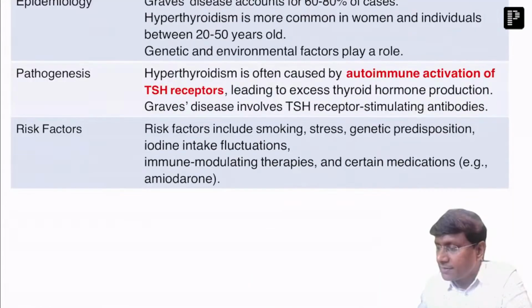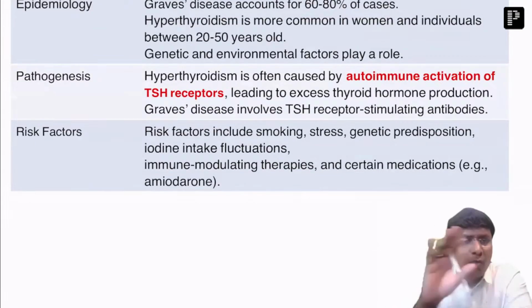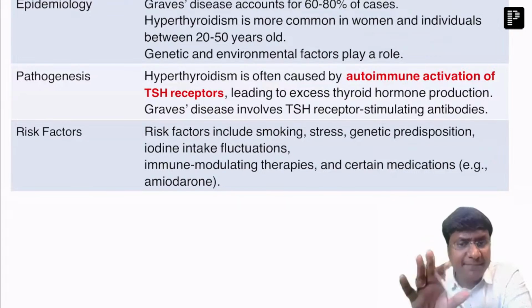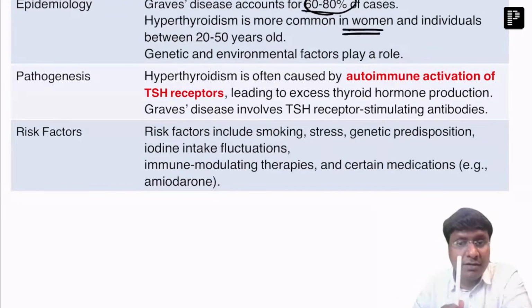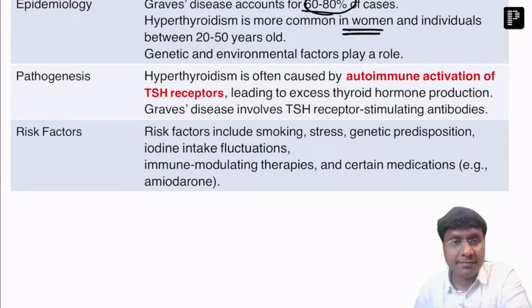Now, if you take the epidemiology, among various causes causing hyperthyroidism, Graves is the one which contributes 60 to 80% of the causes. Hyperthyroidism is more common in women rather than men, right? Another important point is that genetics and environmental factors play an important role in the epidemiology.